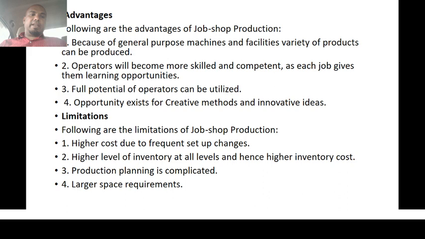So coming to the advantages of a job production system. Here the first advantage is that because of general purpose machines and facilities, a variety of products can be produced. We are not going to use very specific machineries for the production process. We normally use general purpose machineries or facilities which can be used for many other purposes.